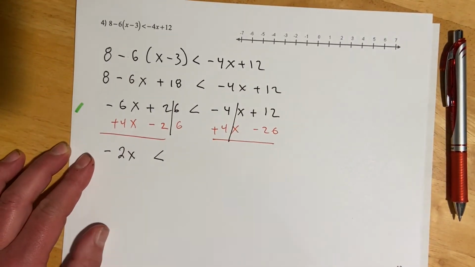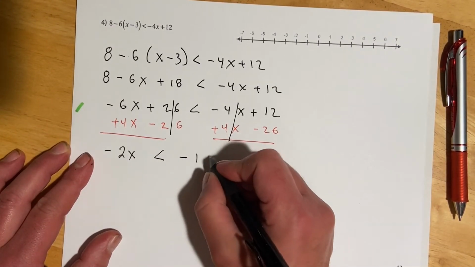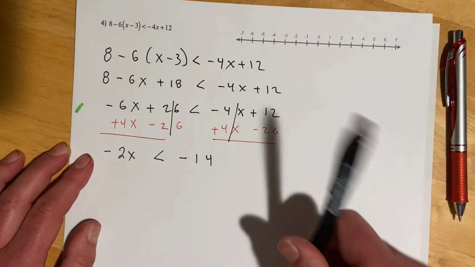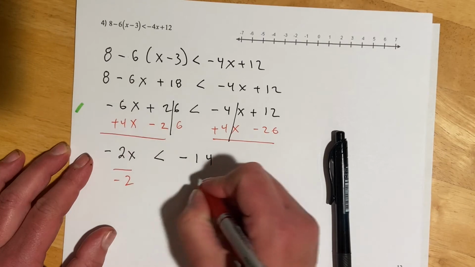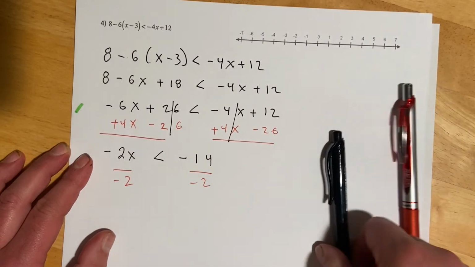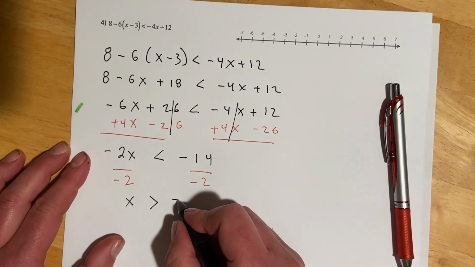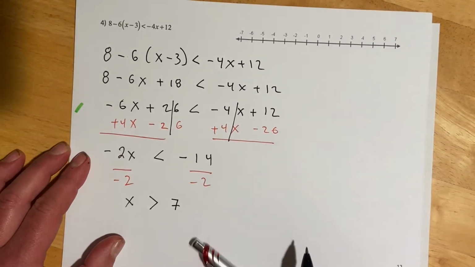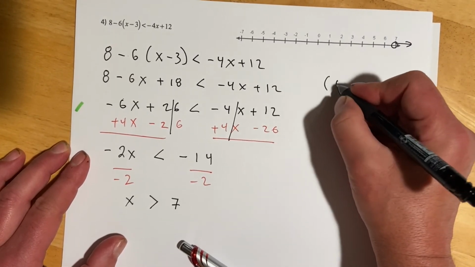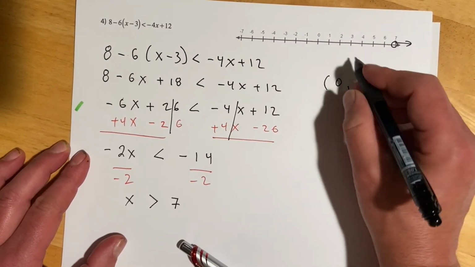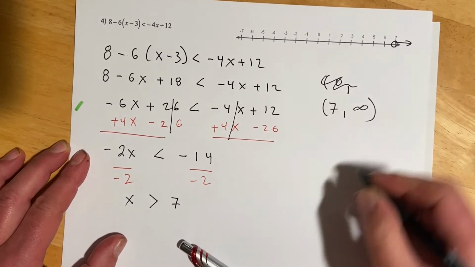And then 12 minus 26 would be negative 14. And then we can just divide over. And then x, and that was a negative again, so that flips that, is going to be greater than 7. And so we'd be up there going that way. And then our interval notation from 7 to infinity.